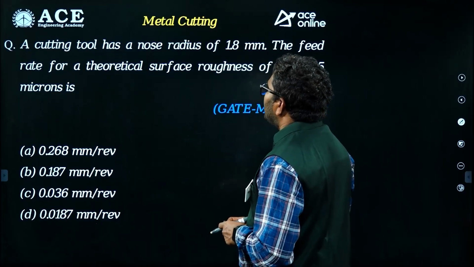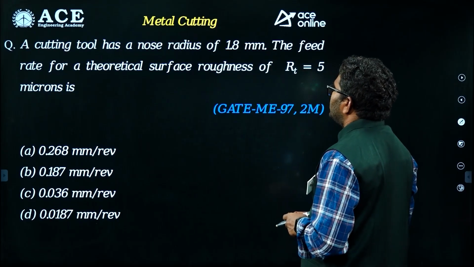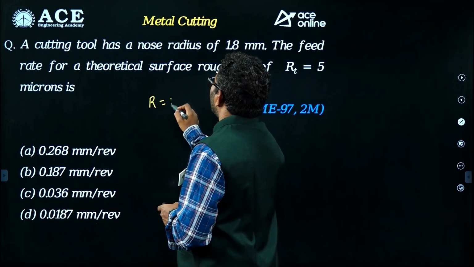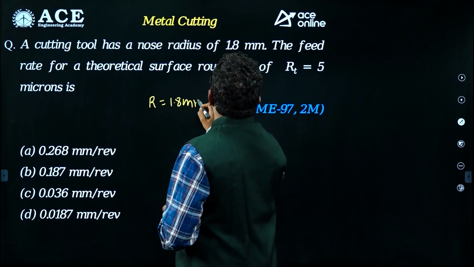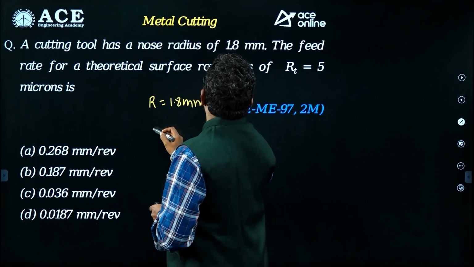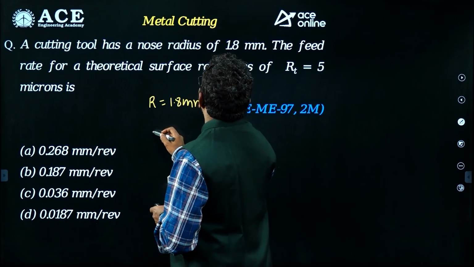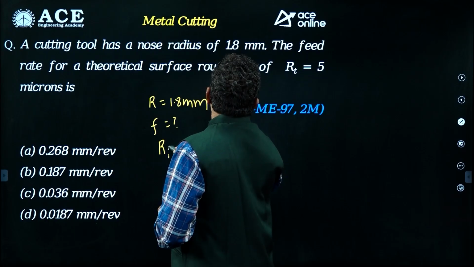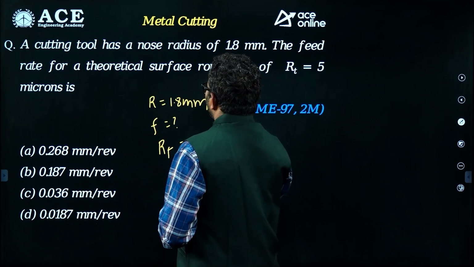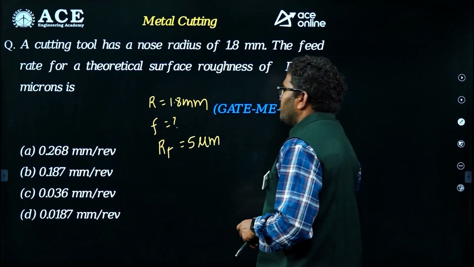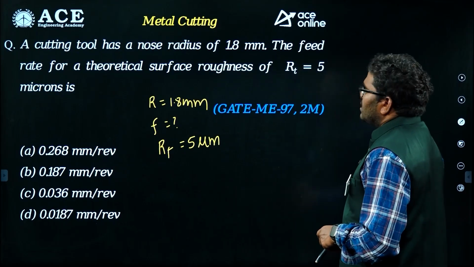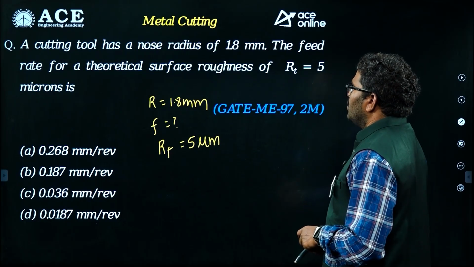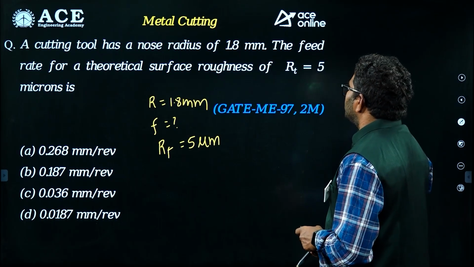A cutting tool has a nose radius of 1.8 mm. So nose radius of 1.8 mm. The feed for a theoretical rough surface is not given. Roughness is given as 5 micrometer. They are asking for the feed, which is nothing but mm per revolution.